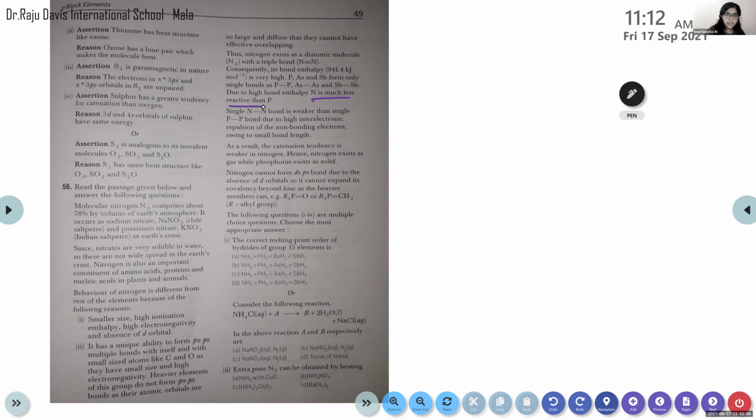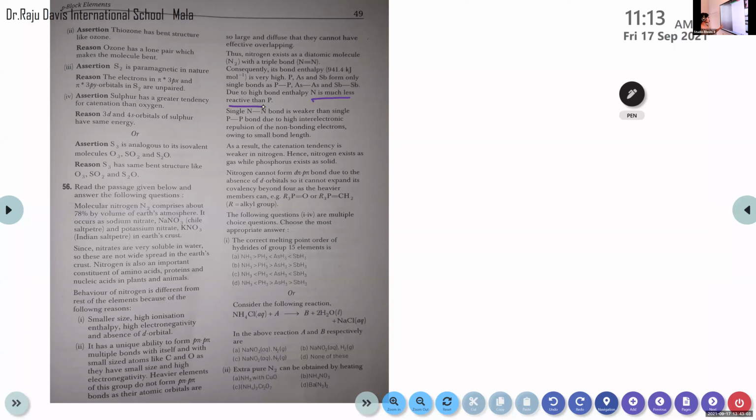Example: R3P double bond oxygen or R3P double bond CH2. The following questions from 1 to 4 are multiple choice questions. Choose the most appropriate answer. Actually, this paragraph is not useful for selecting the correct options from the remaining questions, but you have to read it. Sometimes there will be some clue regarding the questions based on this paragraph.